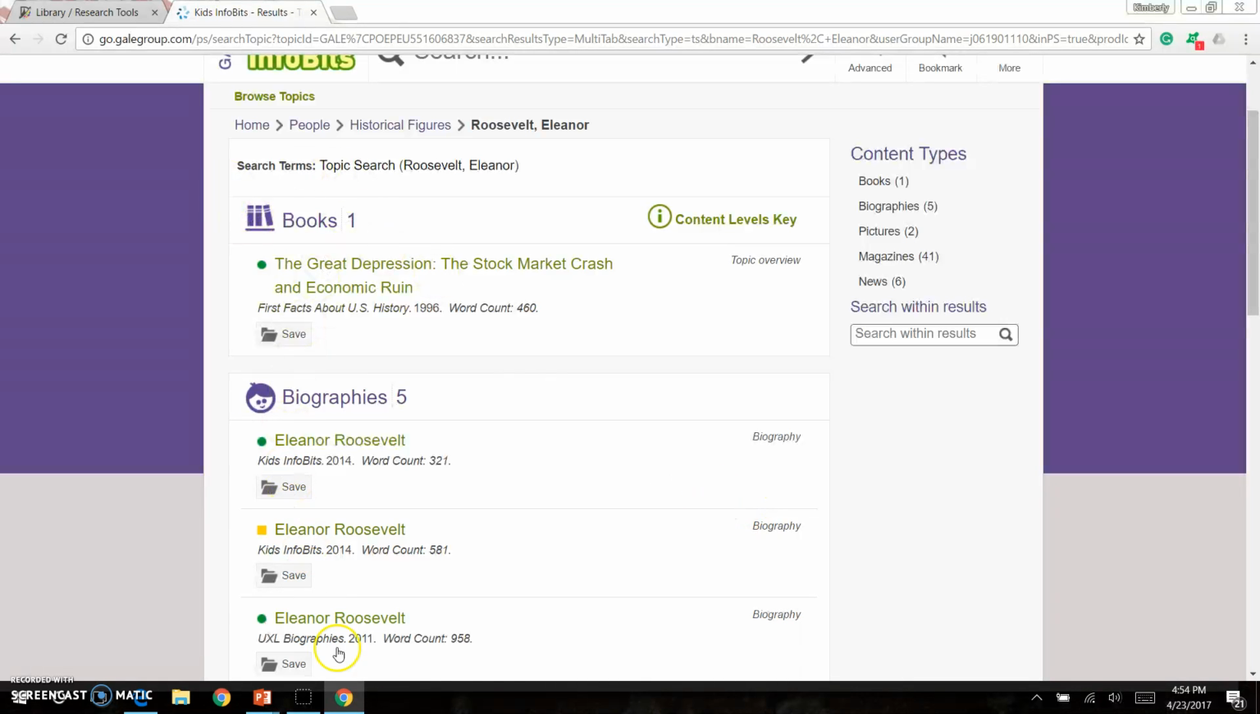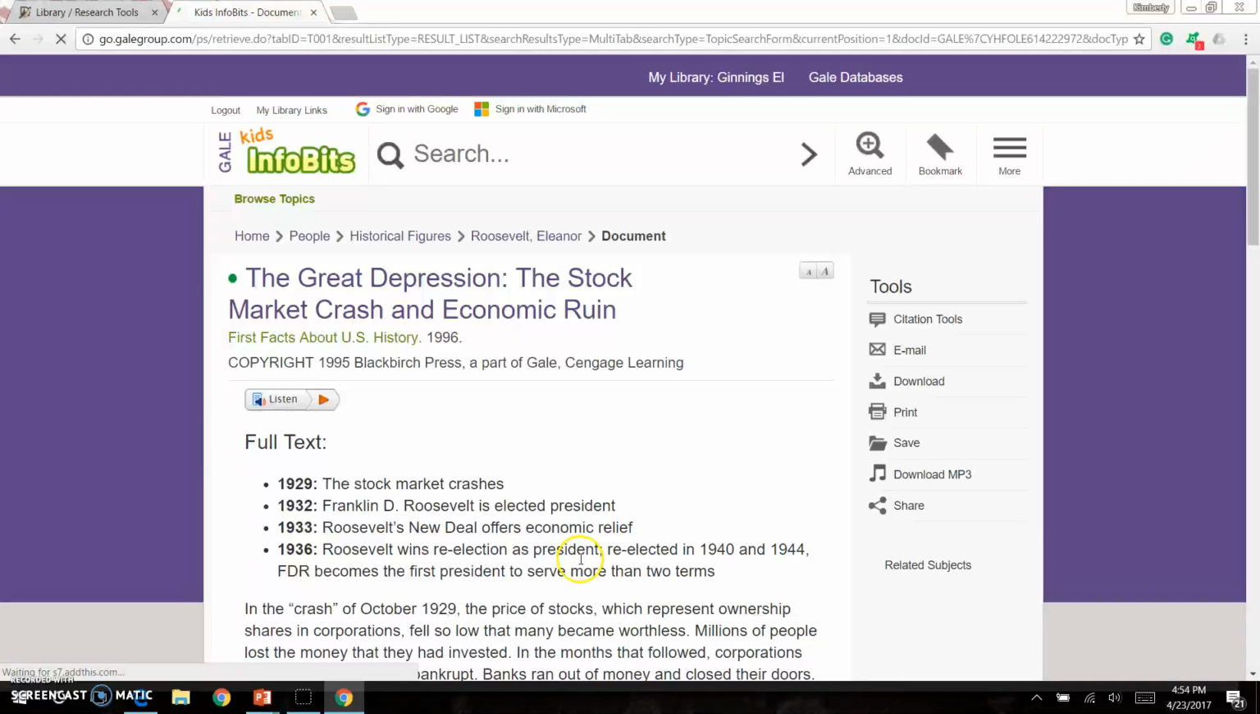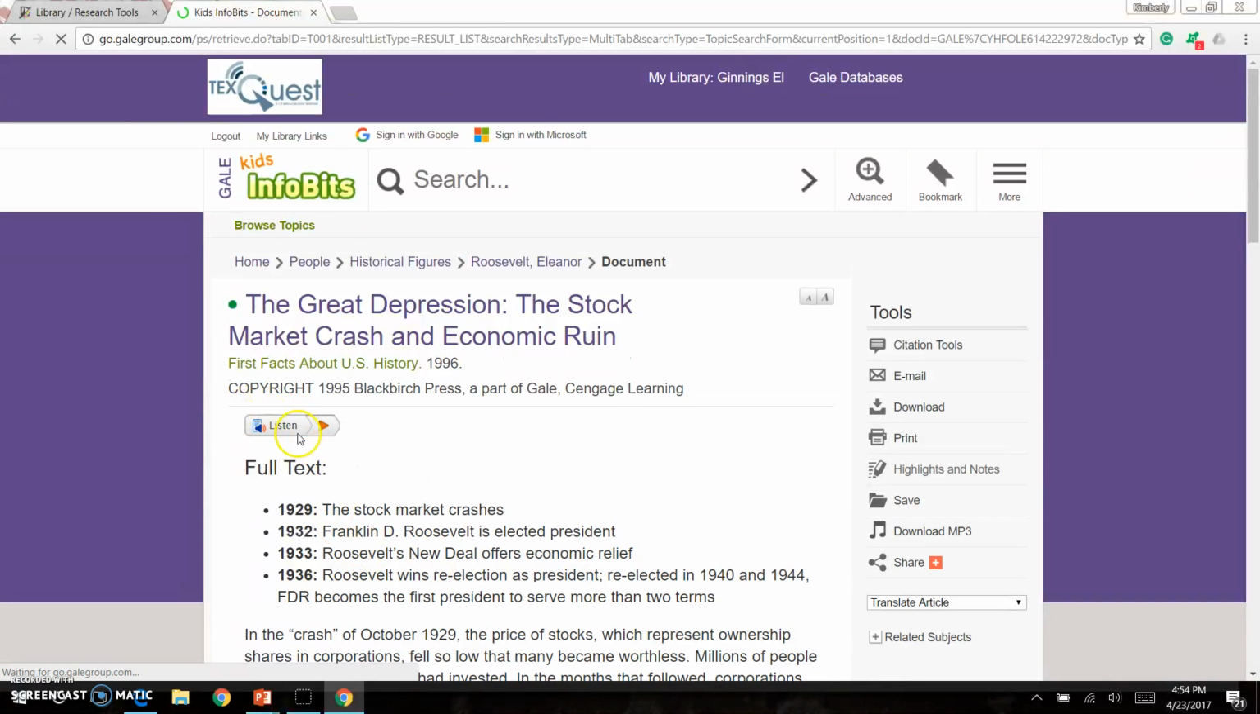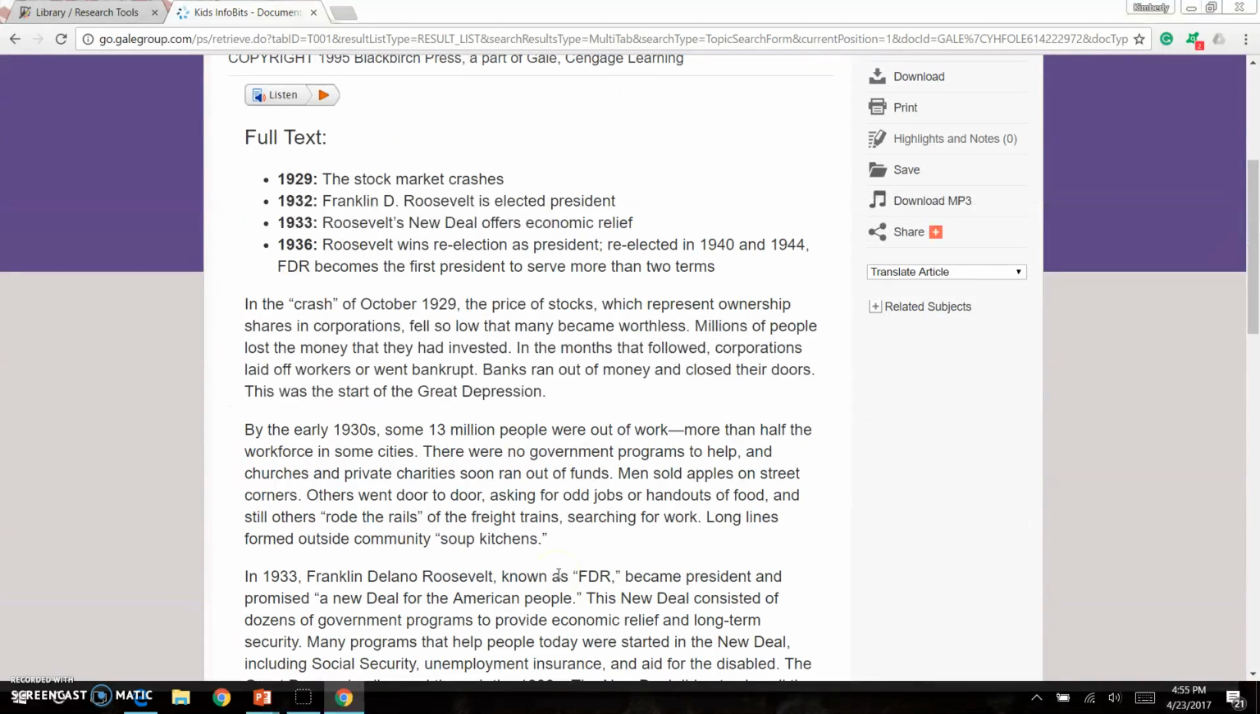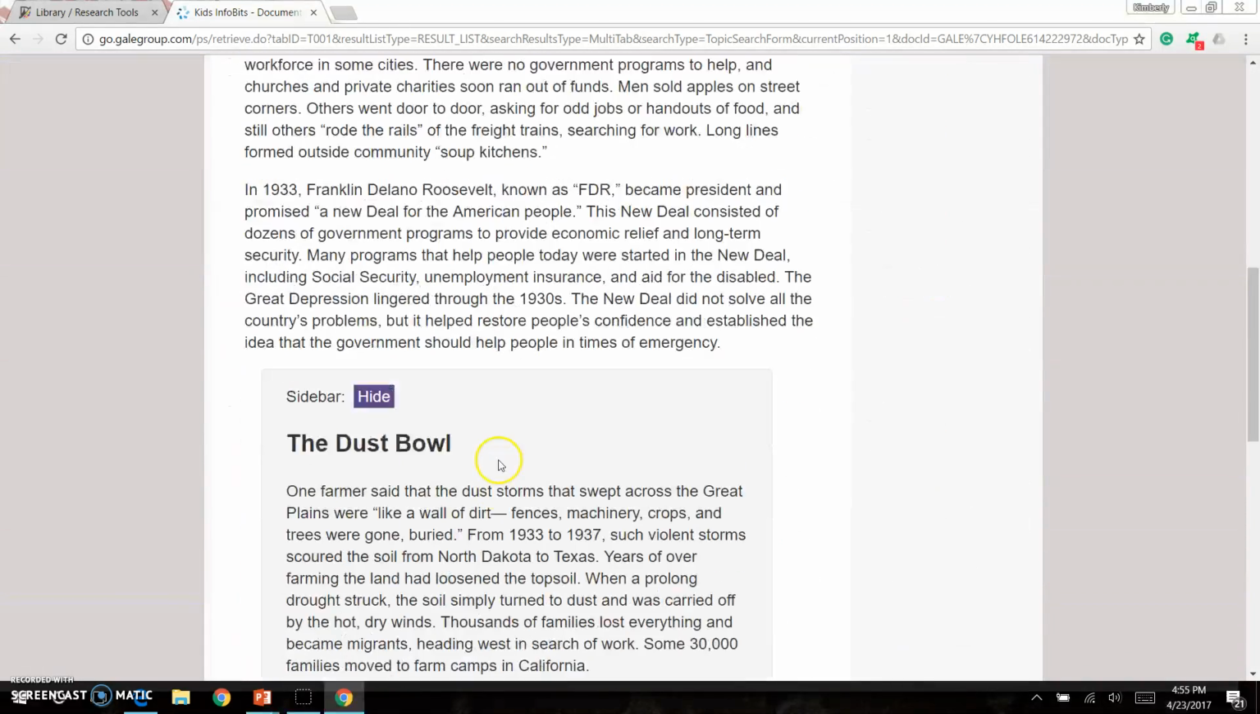I can choose to check out each of these links. As you see, there is a symbol right here. If you hover over it, the green circle says that the content level is basic, and the yellow square says that the content level is intermediate. If I go to the book and I click on the Great Depression, it is going to pop up with the content. If I click on this button right here, it will play the content for me, and it's going to tell me the full text, and it will read it for me.